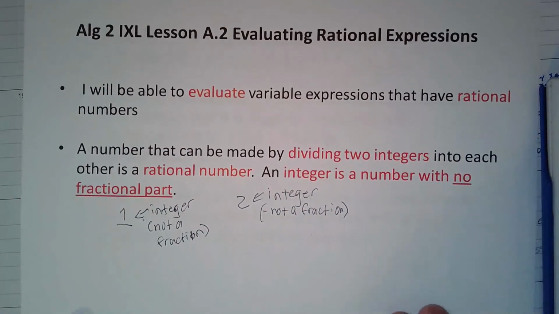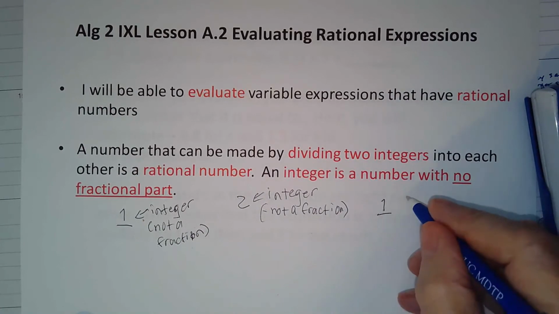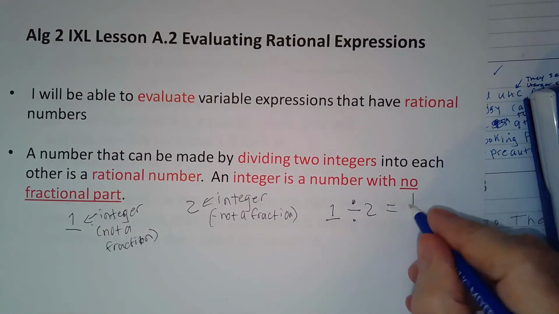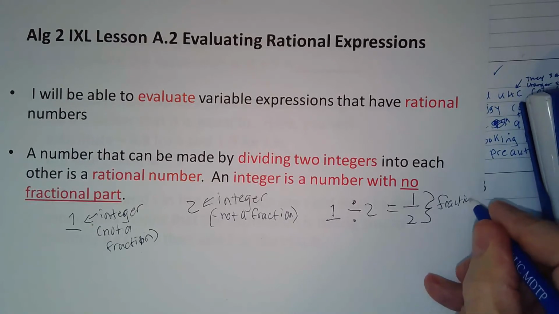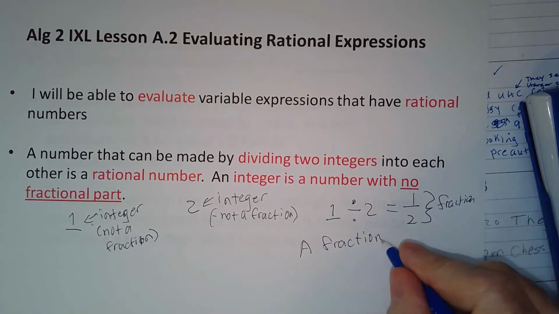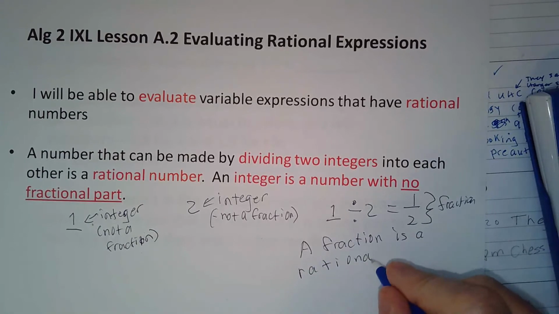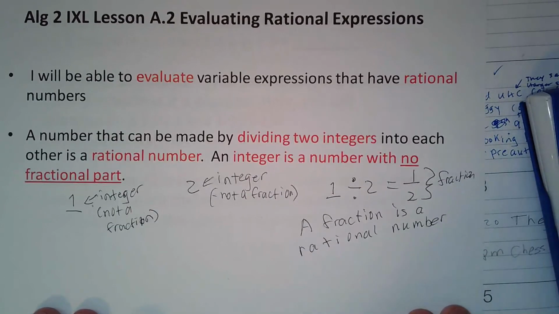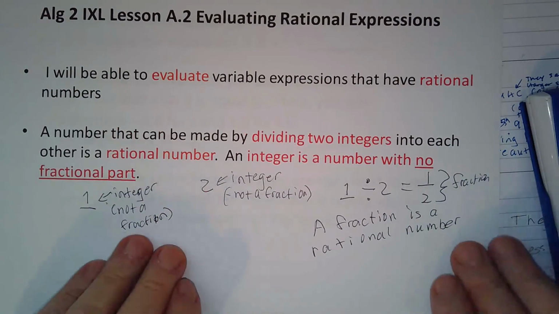But if I take the two numbers, 1 divided by 2 equals 1 over 2. That is a fraction. And a fraction is a rational number. Okay? So there you have it. Now, let's go and do the work then.